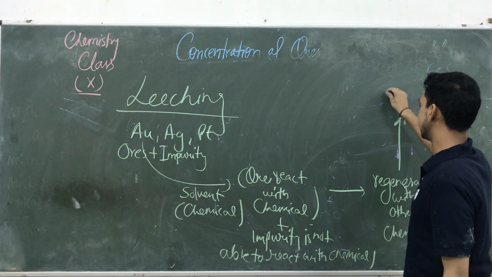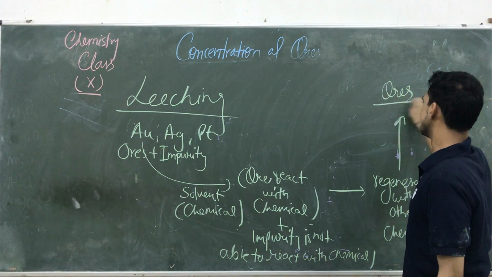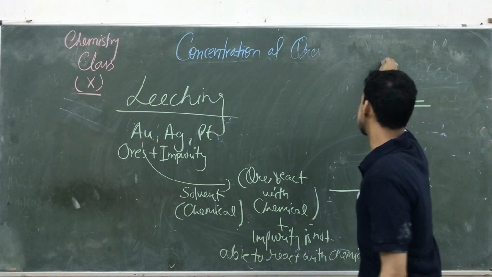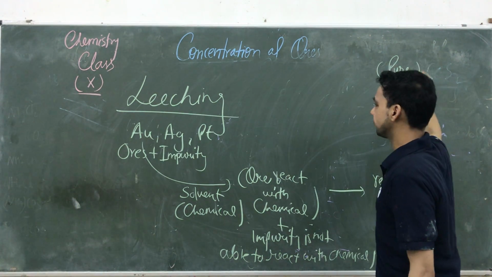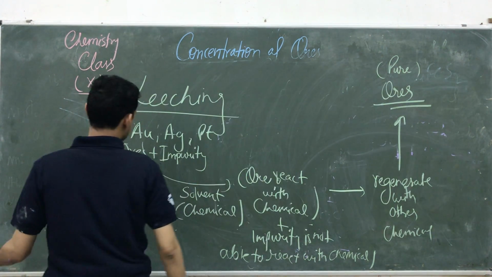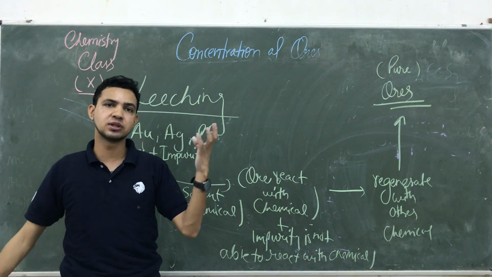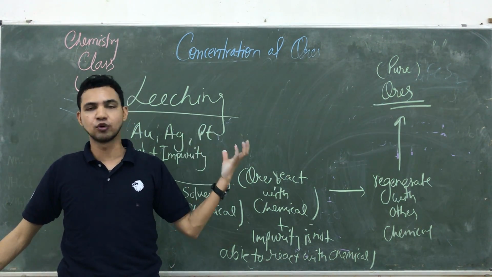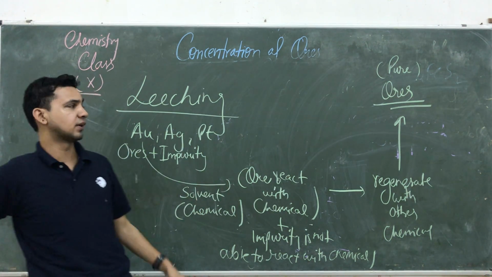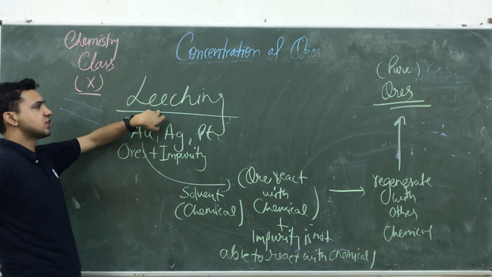And again we are getting the ore. फिर से हमें ore मिलेगा. ये किस फॉर्म में होगा, pure form. So what happens if the impurities of the heavy metal ore cannot be separated by gravitational, froth flotation method or a magnetic separation method? At that time we are going for the leaching process.